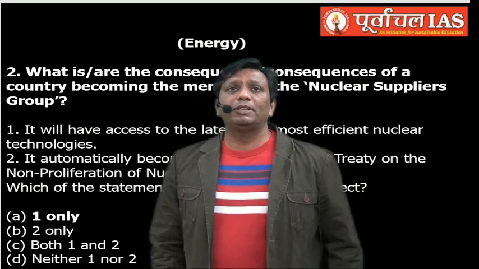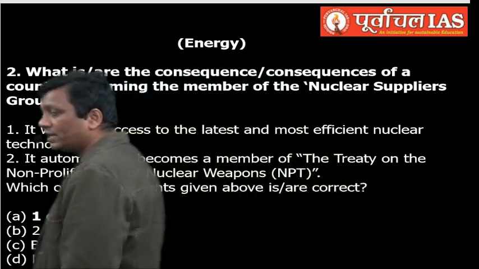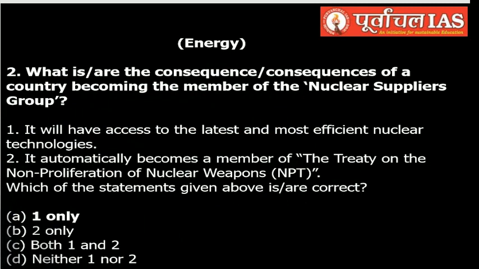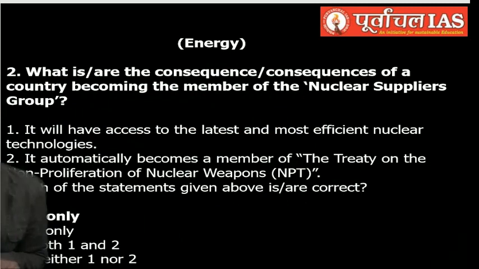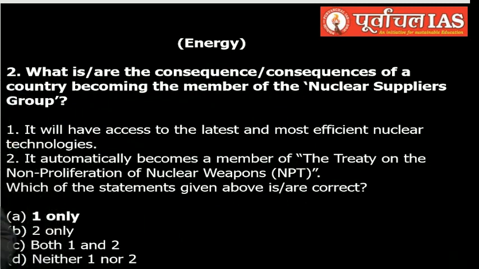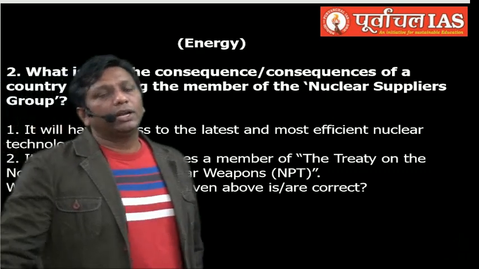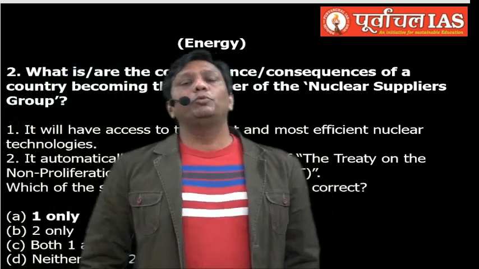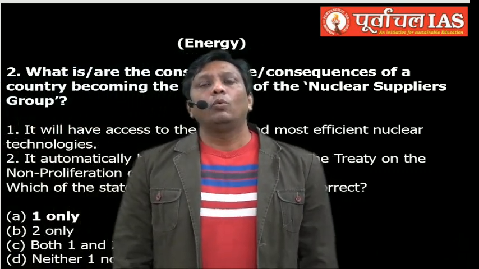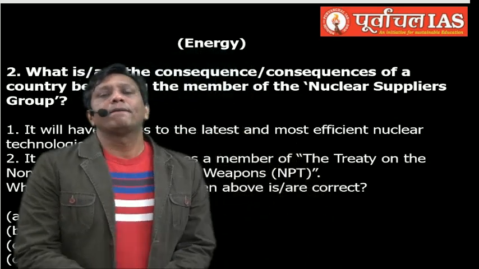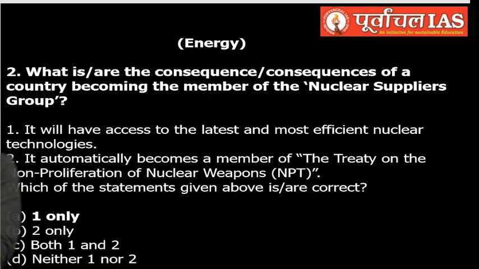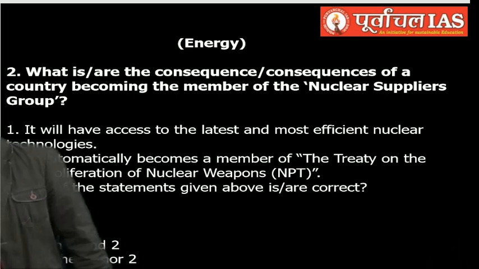The first statement is what? You see on the screen guys. It will have access to the latest and most efficient nuclear technology. Yes, it will have access to the latest and most efficient nuclear technology. It's right. I hope you understood. What is the second statement? The second statement is written there. It automatically becomes a member of the Treaty on Non-Proliferation of Nuclear Weapons. No guys, no, never. If you sign the NSG, you will automatically become a member of the NPT?